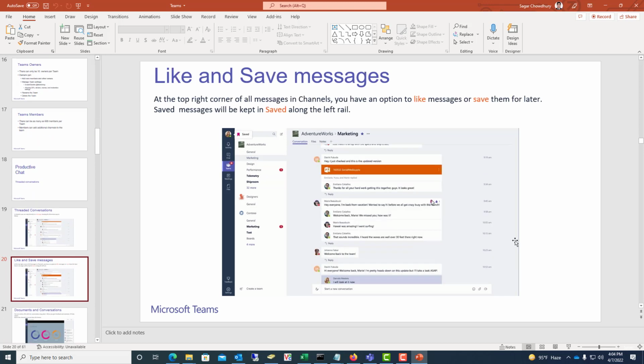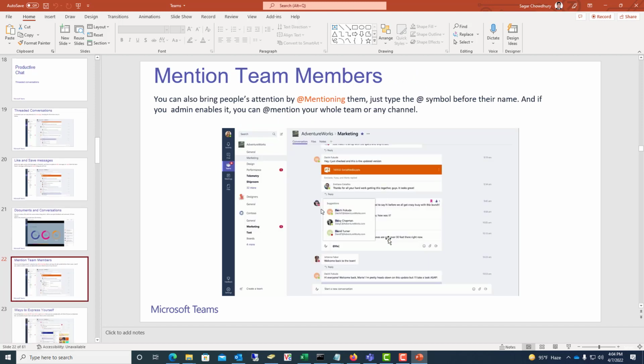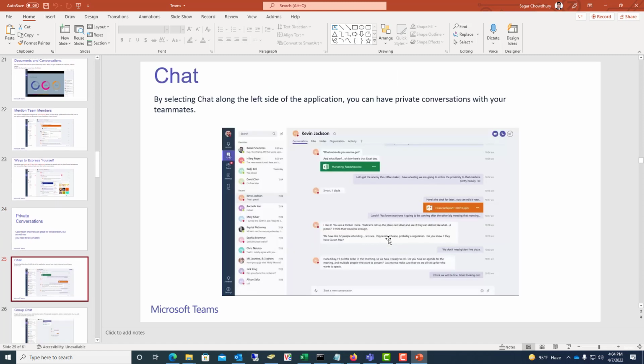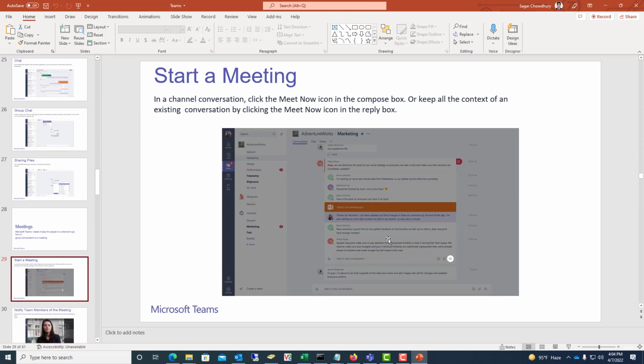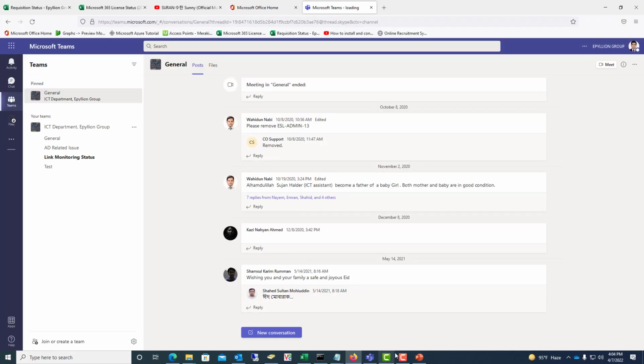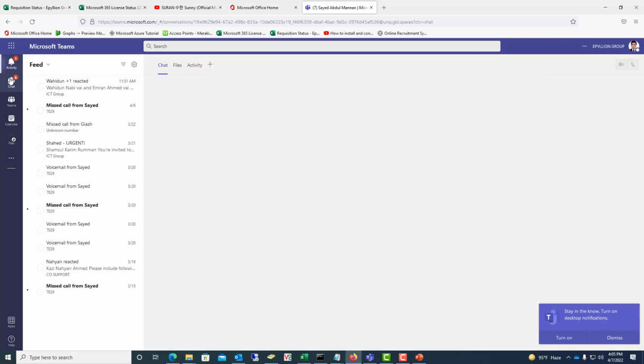There are lots of features in Teams. For this limited time, I do not mention all of the features here. We will mention these many features next time. Guys, we can find that this is the Microsoft app of Teams, and this is the web version of Teams. We can use Microsoft Teams in web apps. We can use it the same way, the same window as the Microsoft app and web.